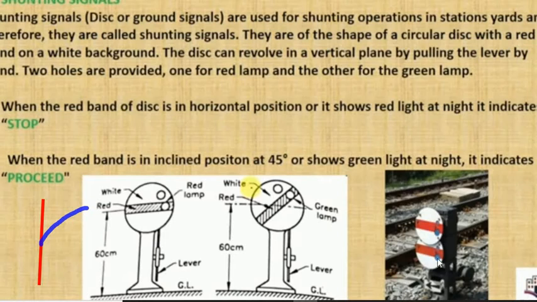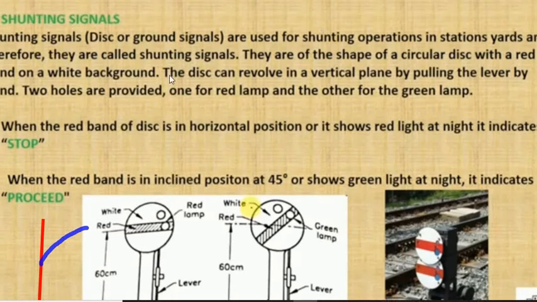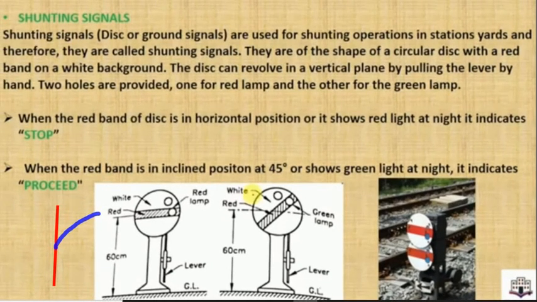See this image, this is the real image. These are the signals. It works on electronic devices also. These are the shunting signals, which are provided near the shuntings.